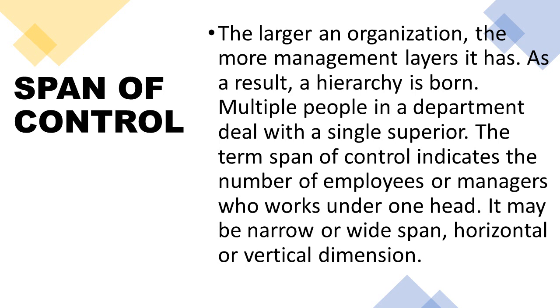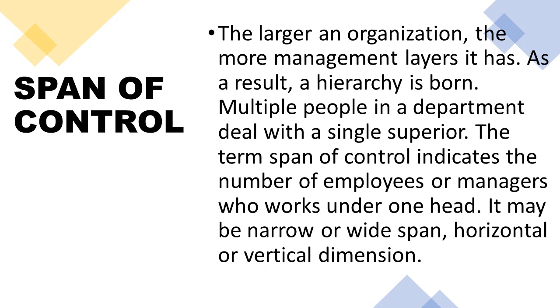So the next point is span of control. Span of control is nothing but how many employees or how many people are working under one supervisor or one head or manager. It's all about how many team members are working under one manager, because one manager cannot control thousands or hundreds. Working people are divided into groups, so each group is controlled by one head. So in span of control we are studying the same thing.